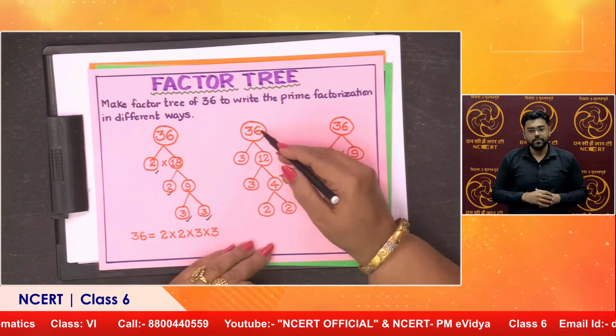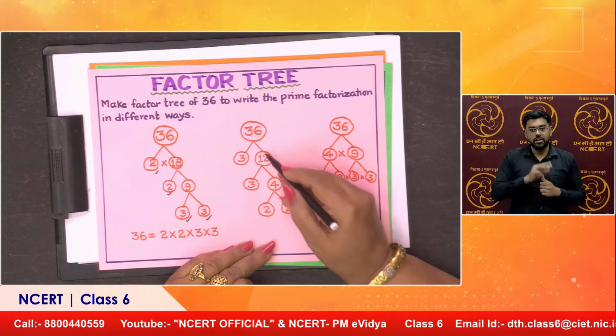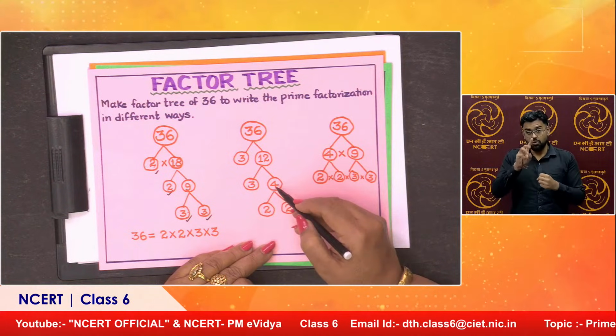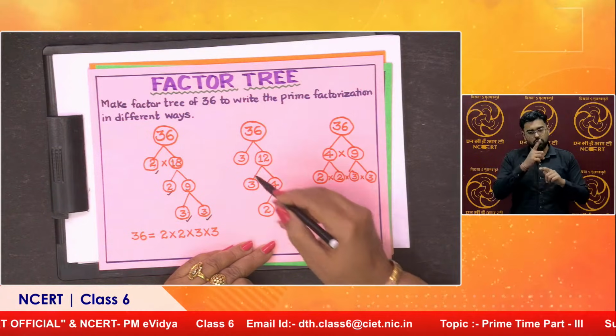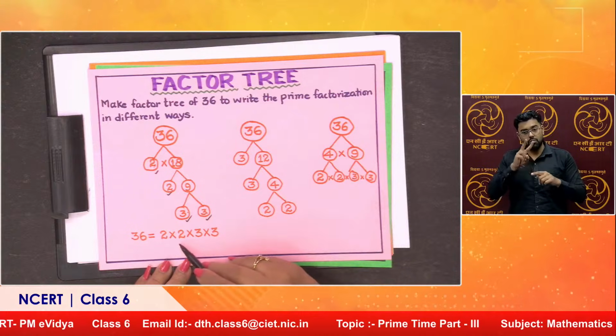What about this 36? If I factor it this way, 3 into 12 is also 36. Can I break this 12 as 3 into 4? Yes. What are the factors of 4 here? 2 and 2. So, what are the factors? 3 into 3 into 2 into 2. Are they the same? Yes.